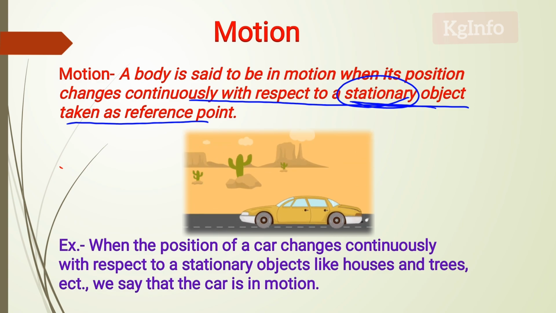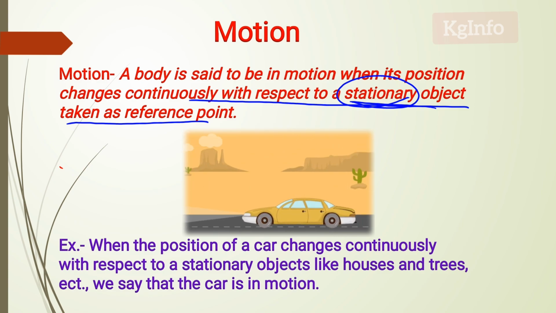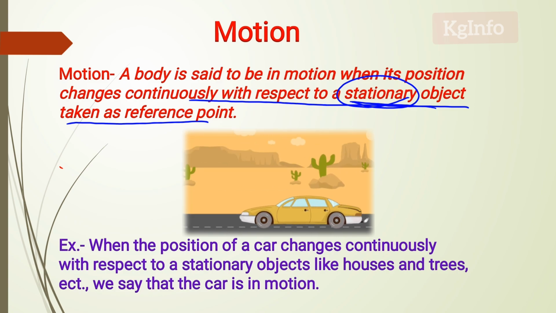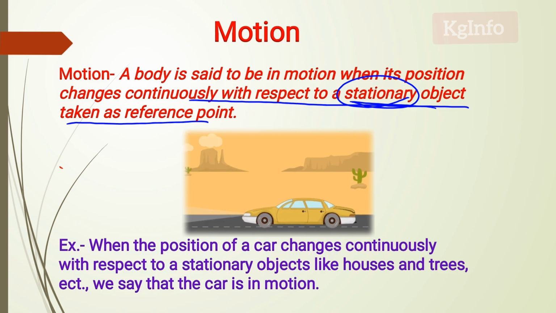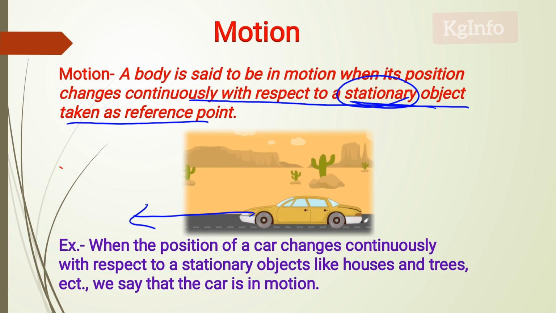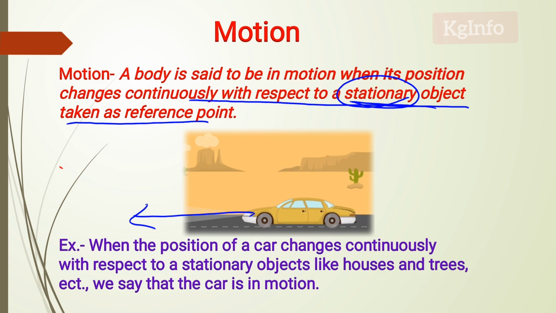See, children, this is an example of motion. I am placing a small video clip here. The car is in the motion position. Why is that car in motion?